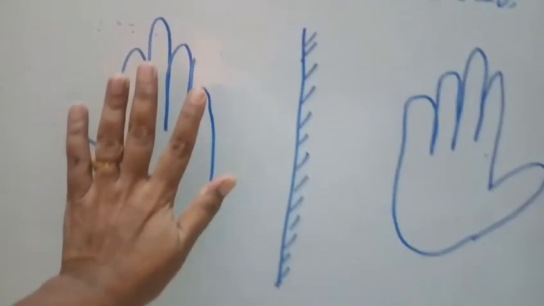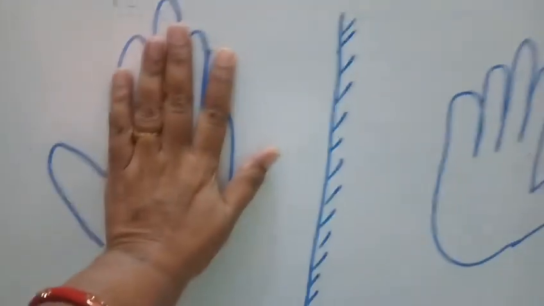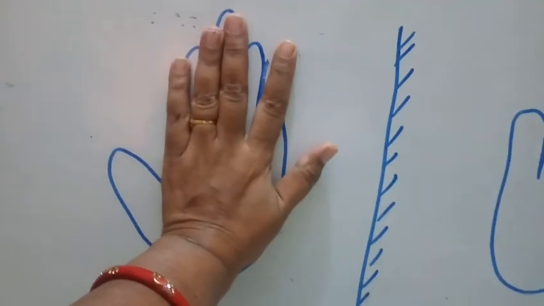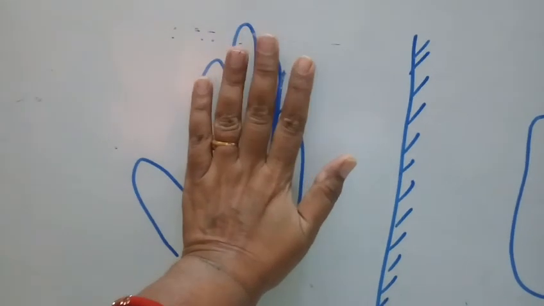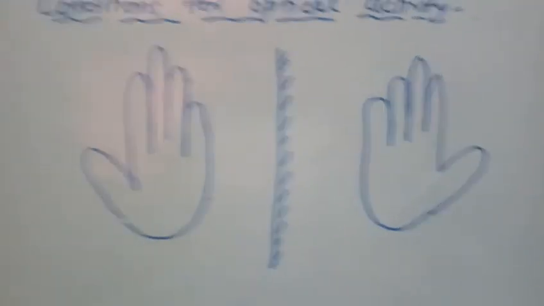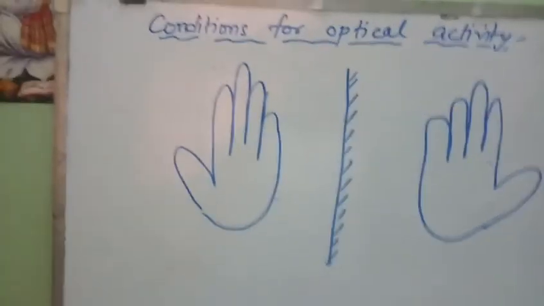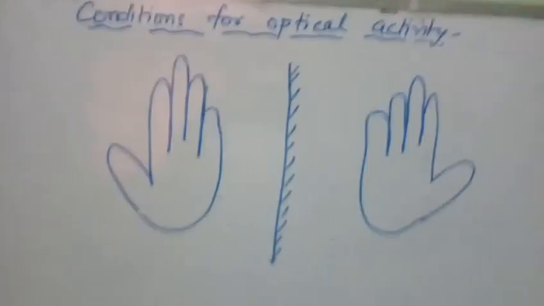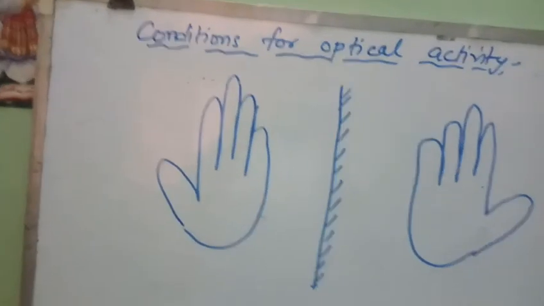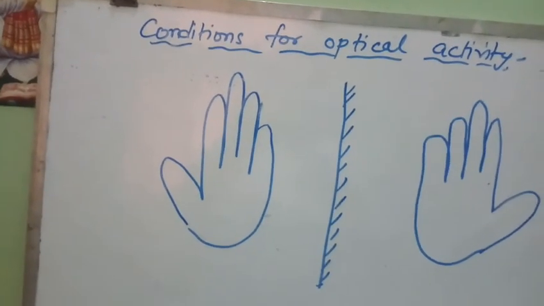But if I keep my left hand on the right hand, it cannot cover it. Non-superimposable means it should not cover. It means these two hands are non-superimposable mirror images. So for optical activity also, the compound should be a non-superimposable mirror image.